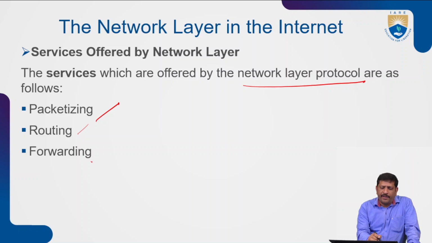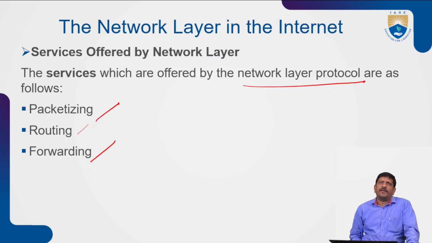And the forwarding service. Forwarding means the data can be forwarded from the source to the destination with the help of the network layer protocols. Different protocols can be utilized in the network layer. With the help of the network layer's supporting protocols, the data can be transferred.